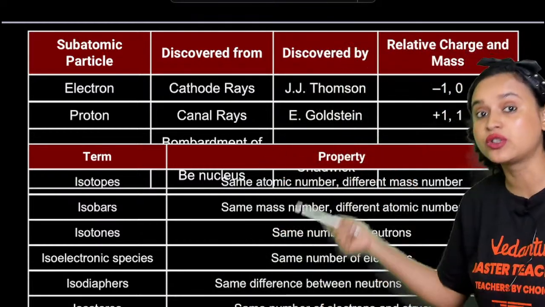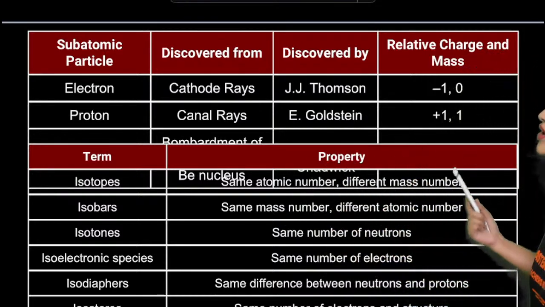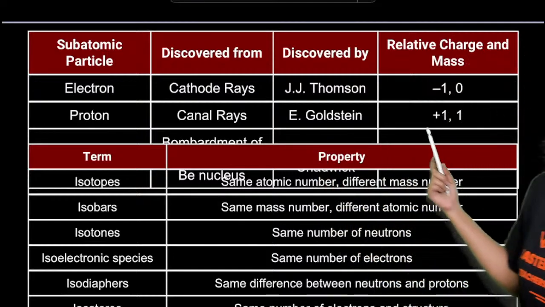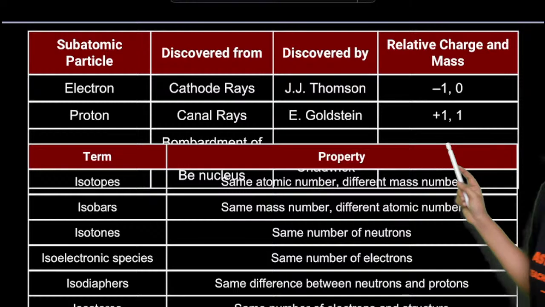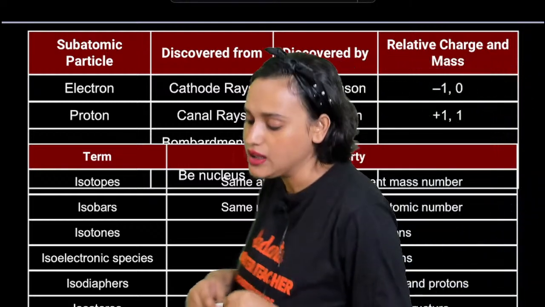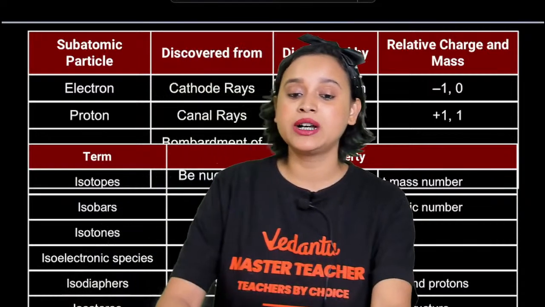Protons were discovered through the canal rays or the anode rays experiment. It was done by E. Goldstein, and here we see that the relative charge is +1 and the mass of a proton is only 1. Then we come across neutrons.